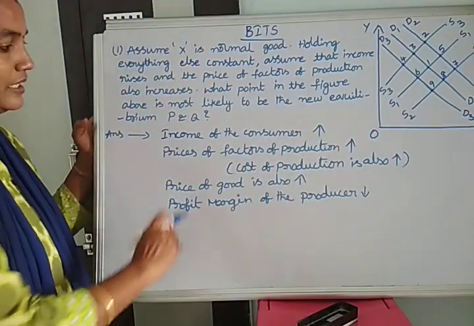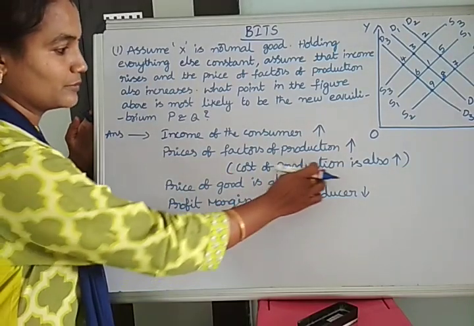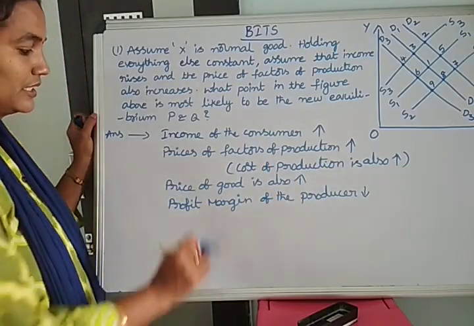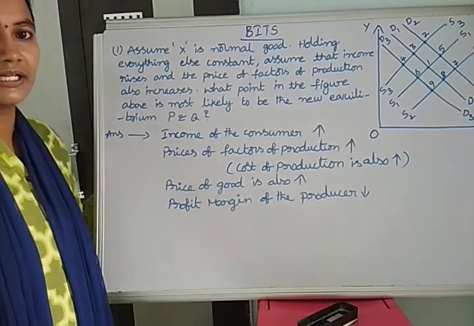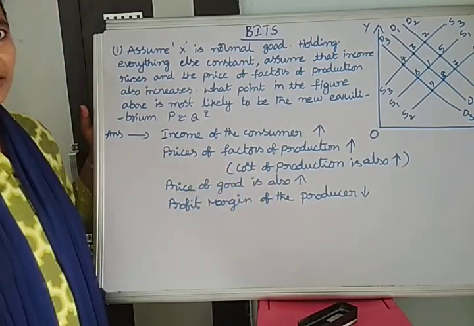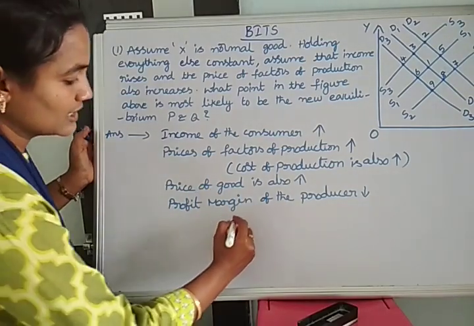So automatically, when the price of the factors of production is increased, the cost of production of a good is also increased, then the price of goods is also increased, then the profit margin will decrease. The producer gets less profit margin, and automatically they decrease the supply.